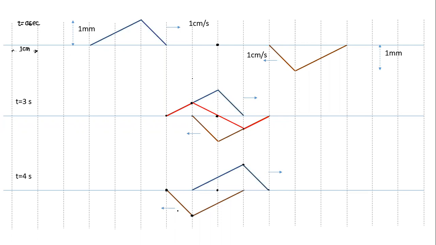So can we draw the shape of the resultant wave at t is equal to 4 seconds? Easy enough. This will be the shape of the wave at t is equal to 4 seconds. So any such question, any two wave pulses are given, if we have to draw the shape of the wave pulse at any instance of time, we shift both the wave pulses by distance equal to velocity into time interval.